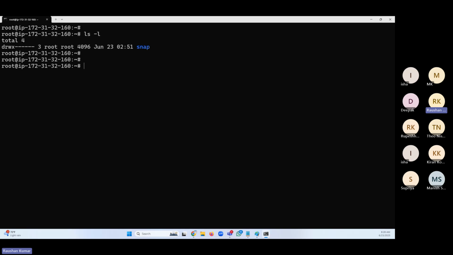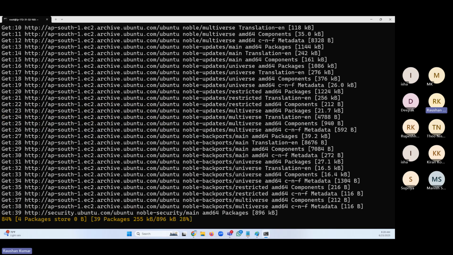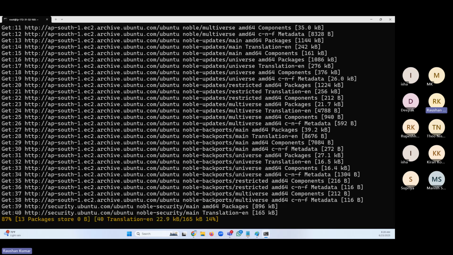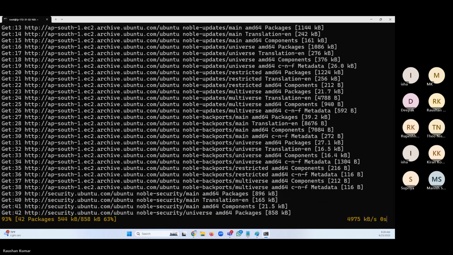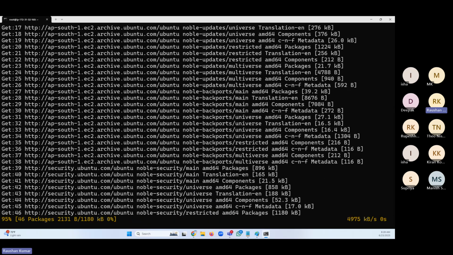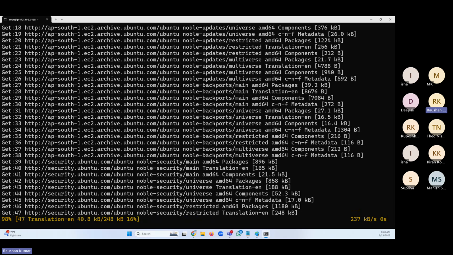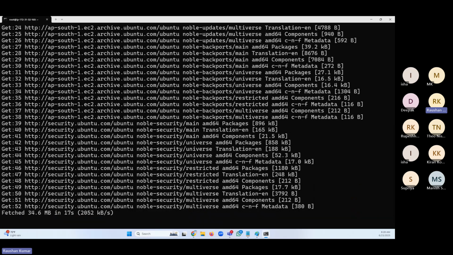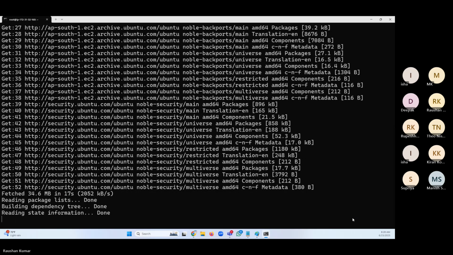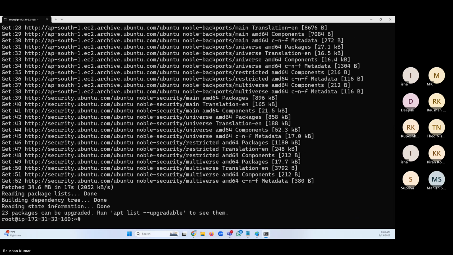So we have the root user right now, friends. Let's update the packages. One of the things that we should do is update the packages, like how we do Windows update. This is going to do Linux update. It will update all the packages to the latest packages. Ubuntu is free, so I'm able to download the latest packages. As you can see here, the latest packages were not given by AWS. It has downloaded a lot of things. I have updated the packages.